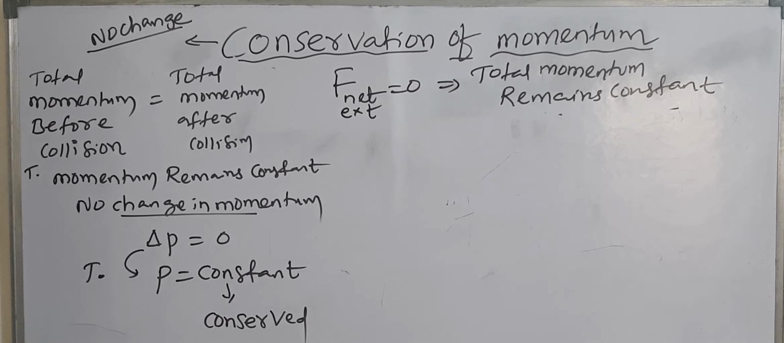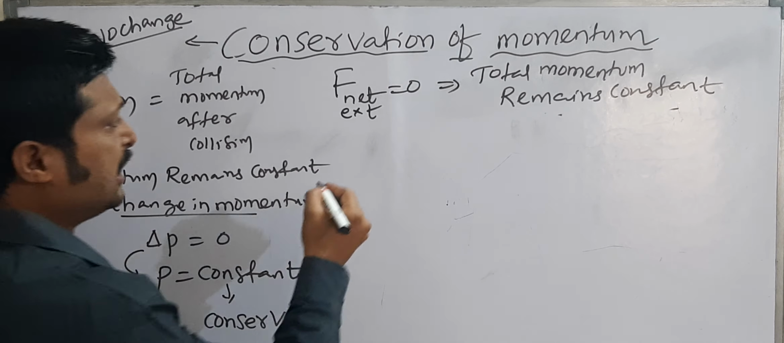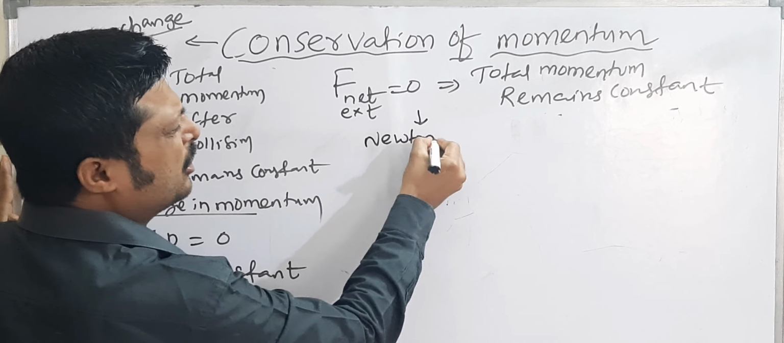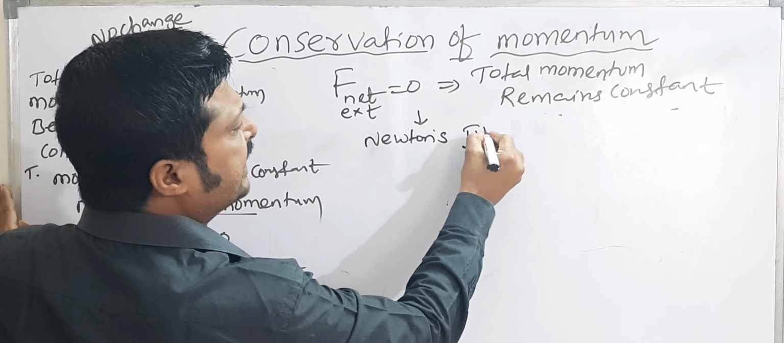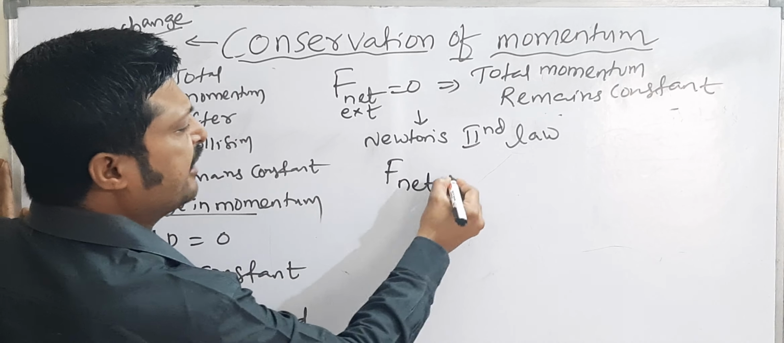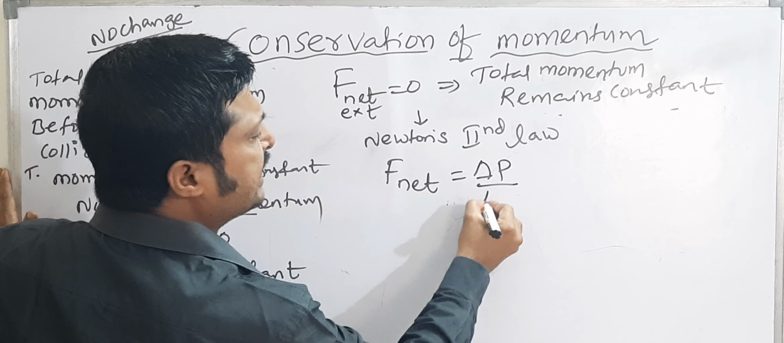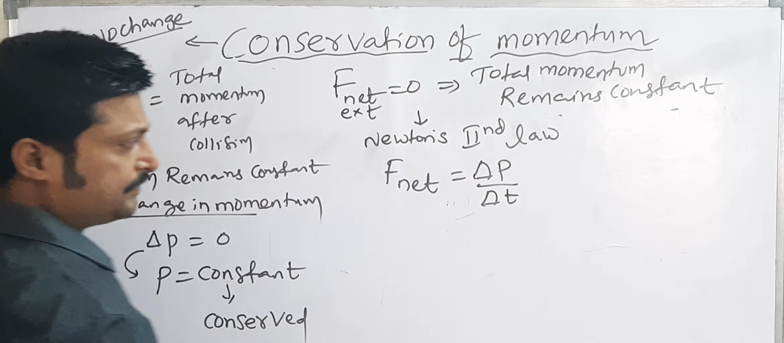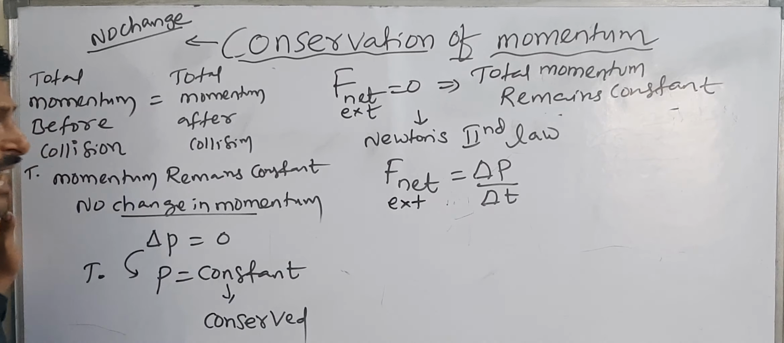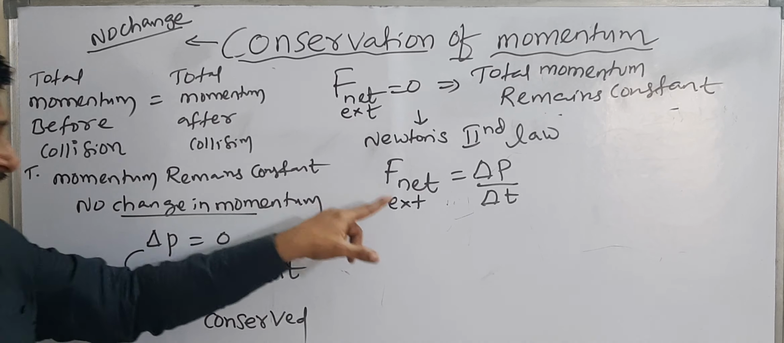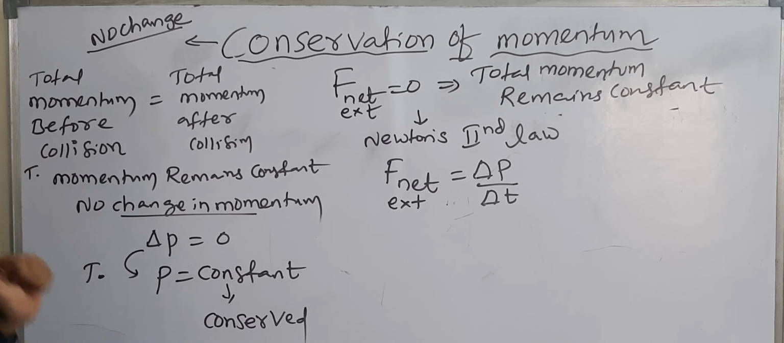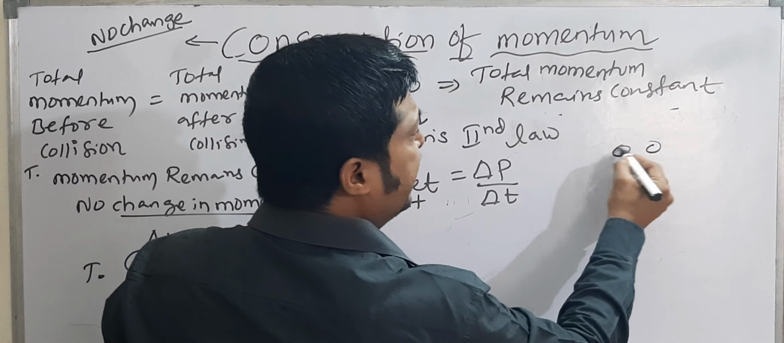This is explained by Newton using Newton's second law of motion. We know Newton's second law of motion very well. It is F net equal to delta P by delta T. Here net means external. Net external force is equal to delta P by delta T.